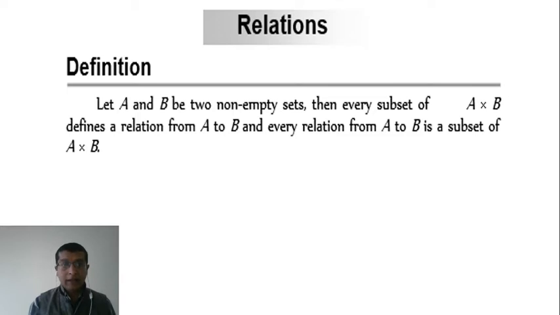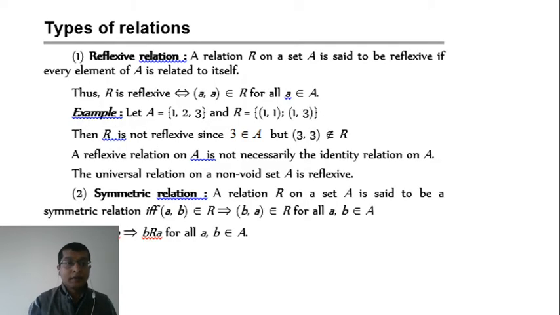Let A and B be any non-empty sets. Then every subset of A cross B defines a relation from A to B, and every relation from A to B is a subset of A cross B. Here A cross B represents the Cartesian product of two sets. Now we'll go through the types of relations.